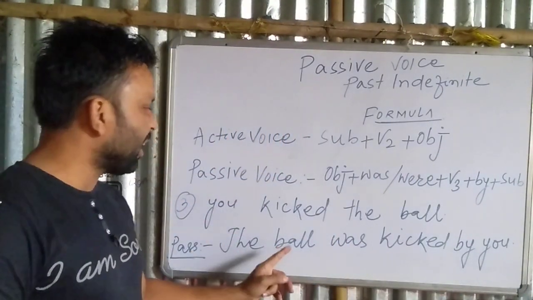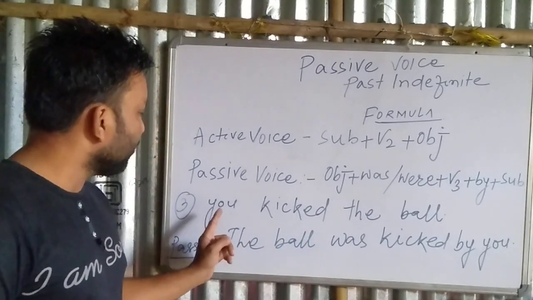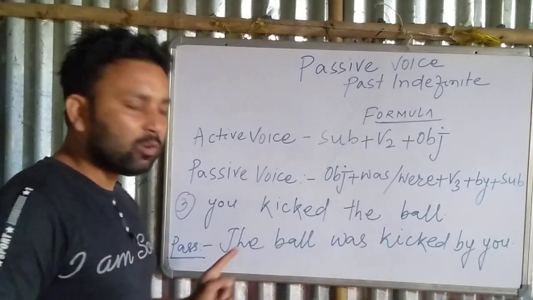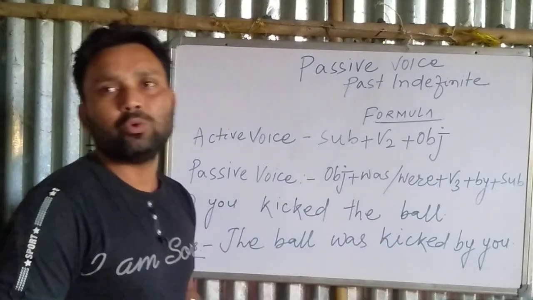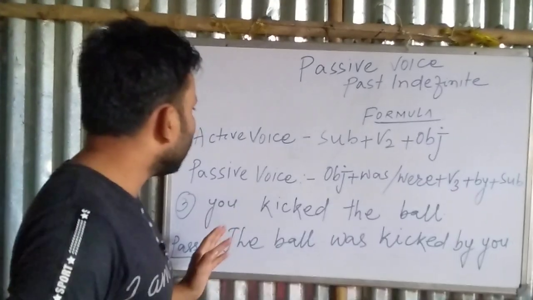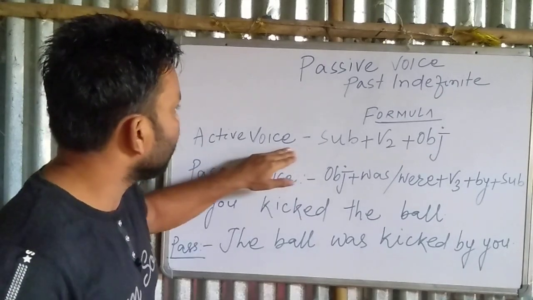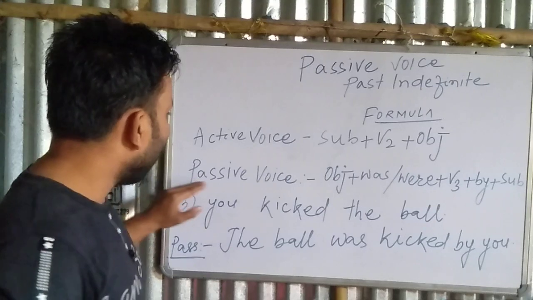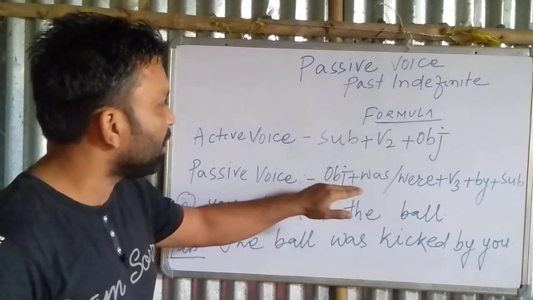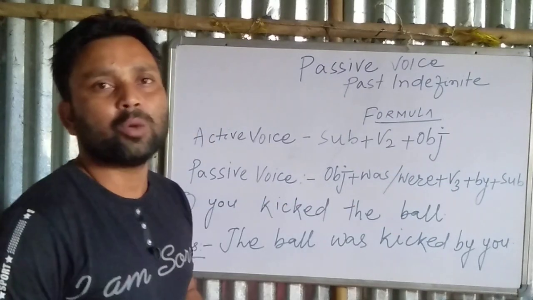In this way we can change the active voice into passive voice. What is the active voice? You kicked the ball. And what will be the passive voice? The ball was kicked by you. Okay, in this way we can change the active voice into passive voice. What is the formula of active voice? Subject plus verb 2 plus object. And the passive voice formula is object plus was or were plus verb 3 plus by plus subject.